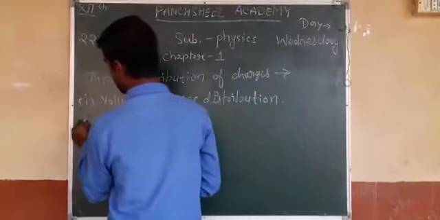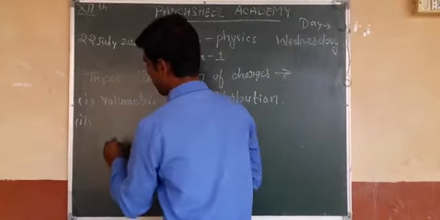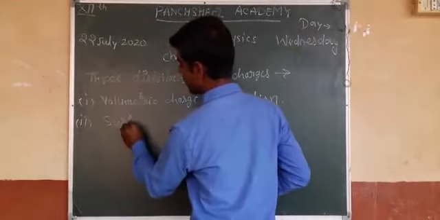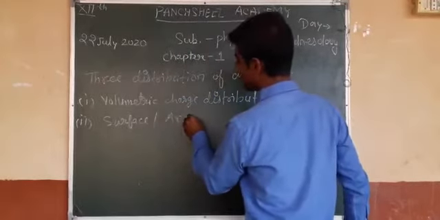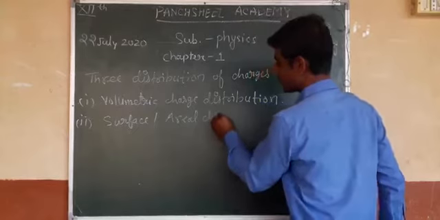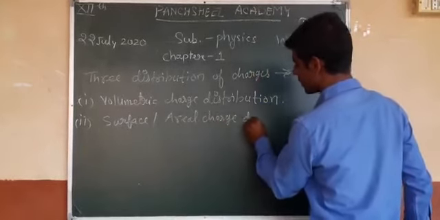Second, surface or areal charge distribution.